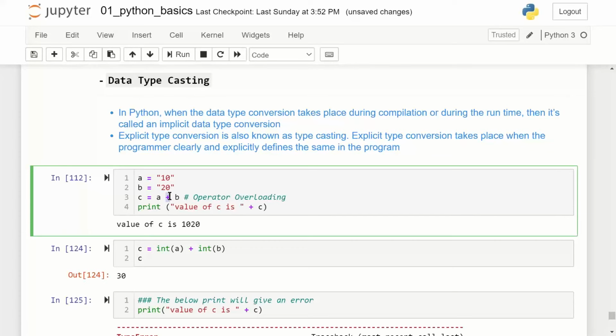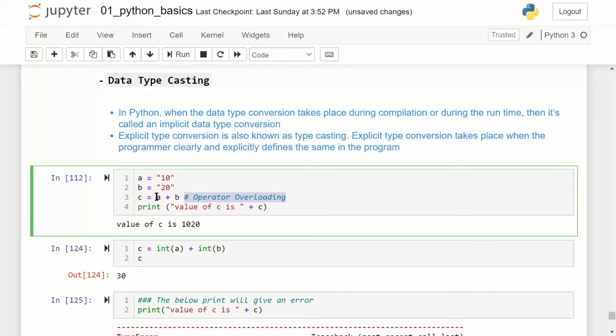The same symbol is playing 2 different roles. In programming, we call it operator overloading. This is a slightly technical element which I have explained. You can now use this jargon, operator overloading. Go on the internet and try to understand it more.